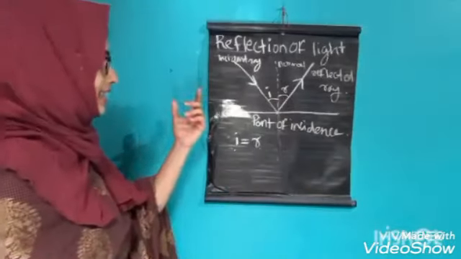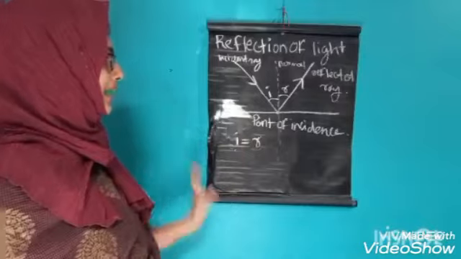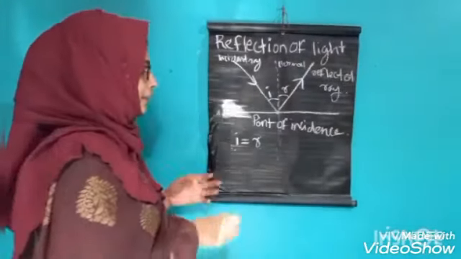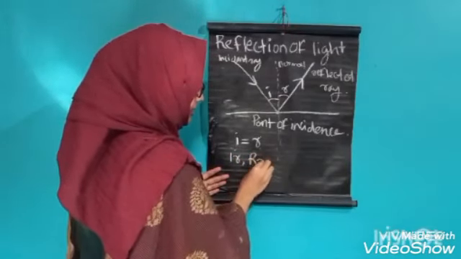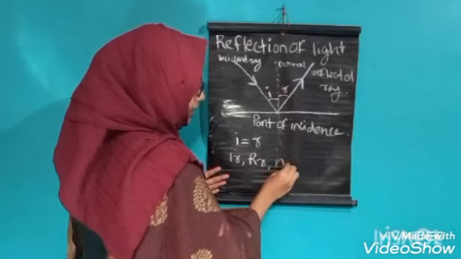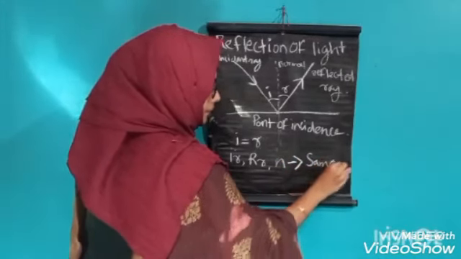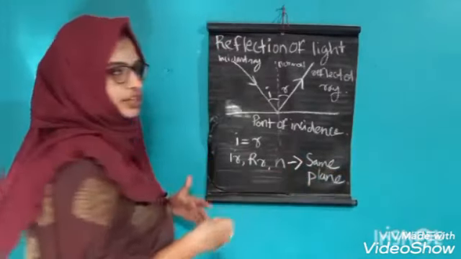So, the incident ray, normal, and reflected ray lie in the same plane. This is the second point. This is the law of reflection.